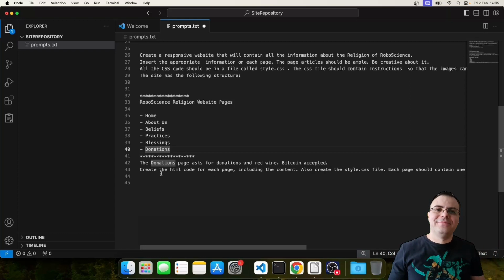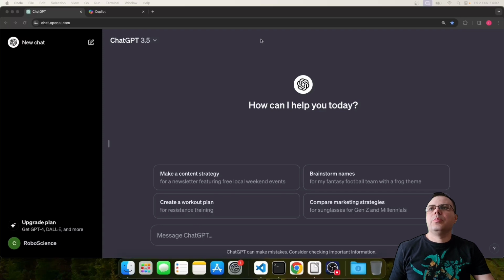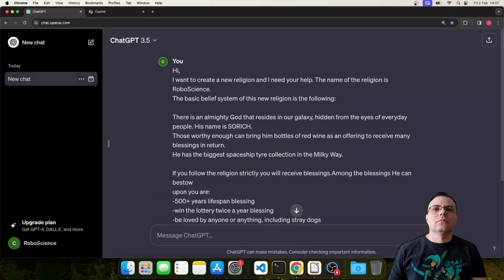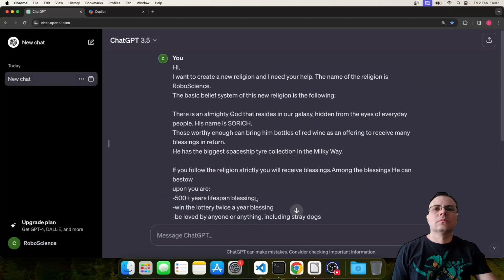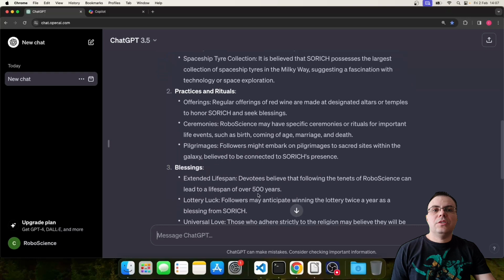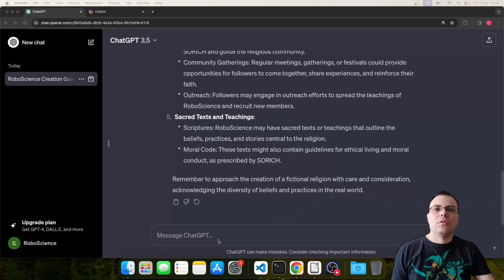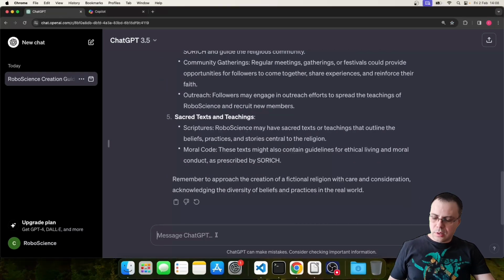Let's start. We're going to the ChatGPT website, official website, which is free. I already mentioned that. And we'll paste the first part of our prompts. As you can see, ChatGPT is going to create a short version or a synthesized version of what we pasted. Let's ask for the commandments, because a religion cannot exist without commandments, right?